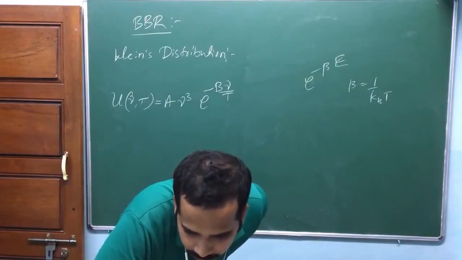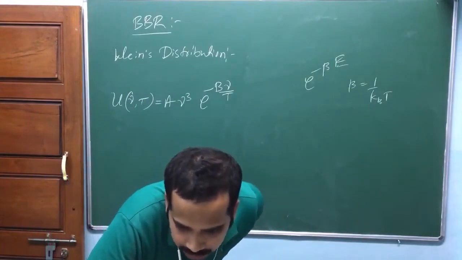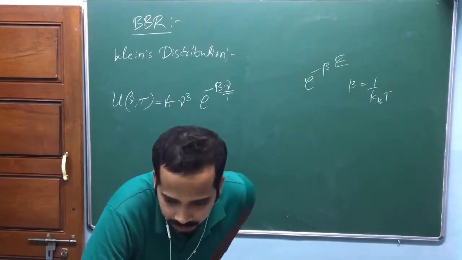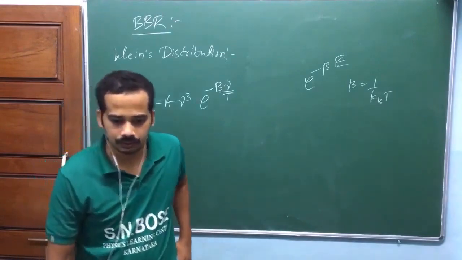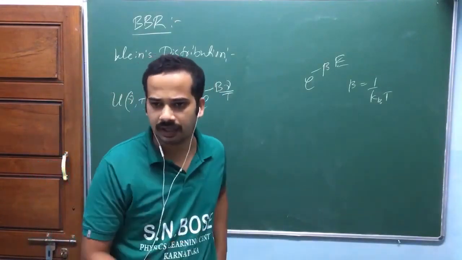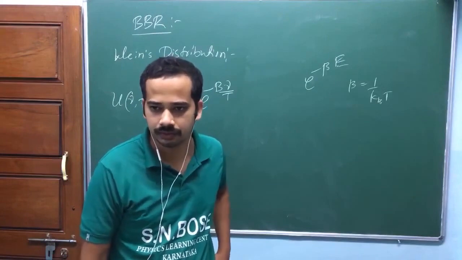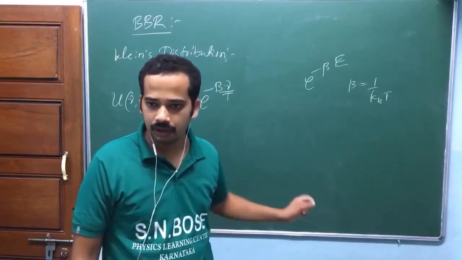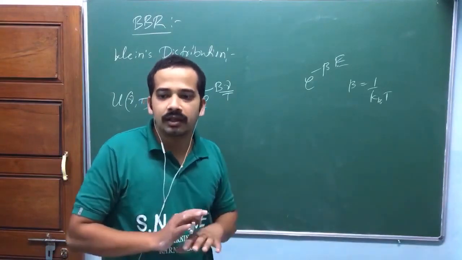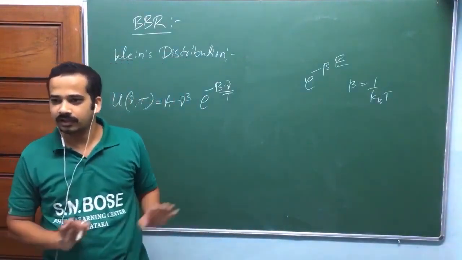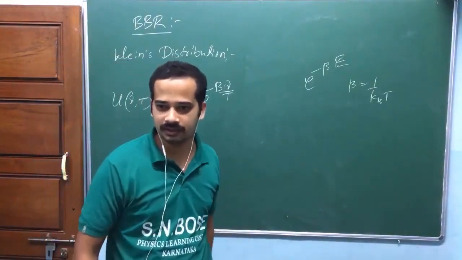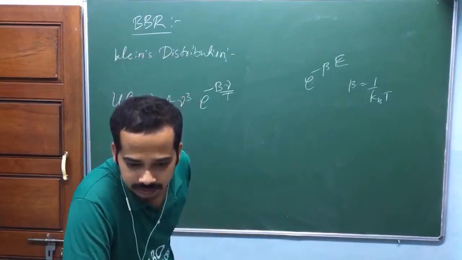Why doesn't the spectrum depend on atomic structure? Because it is not atomic emission. It is because of the agitation of atoms that happens in all solids. It doesn't depend on atomic composition. It is not a transition in the atom. This radiation is not because of a transition in the atom.